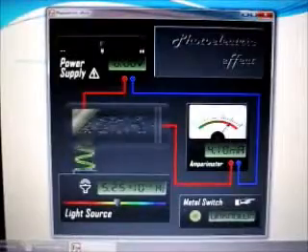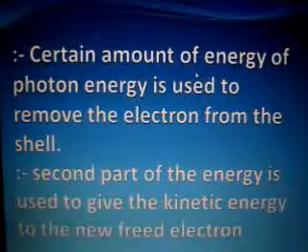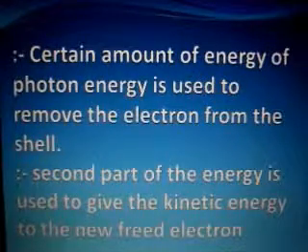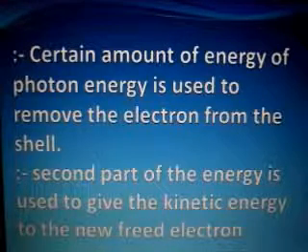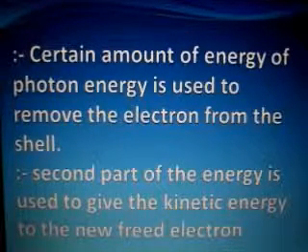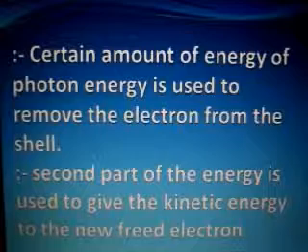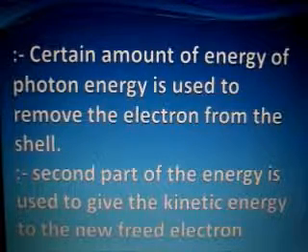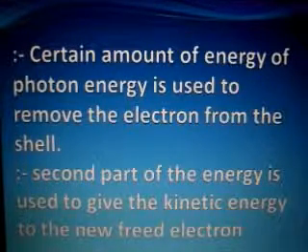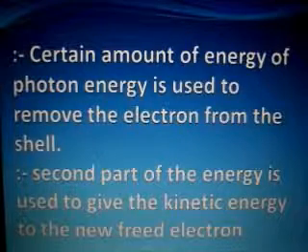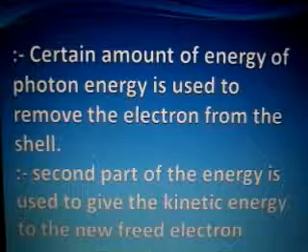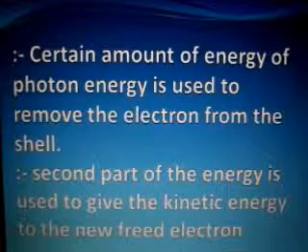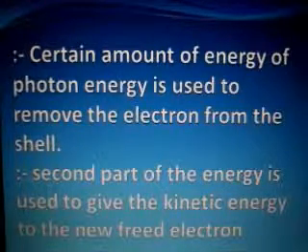So we sum up our conclusions. Energy given by the photon goes into two parts in the electron. One part is utilized by the electron to come out from the atom, and the second part is utilized by the electron to move further, which will be kinetic energy.